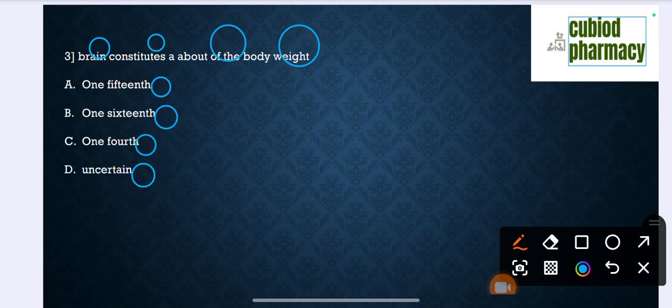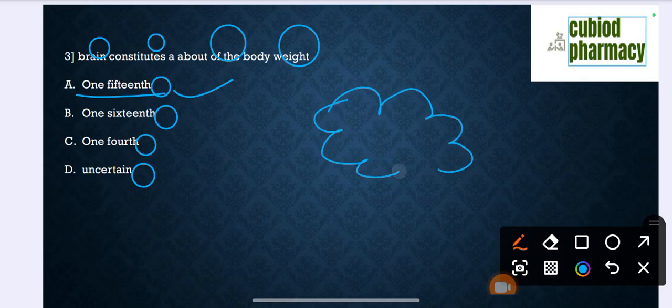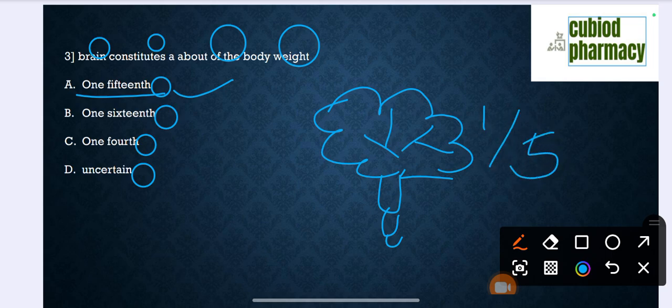The correct option is 1 by 15th. Basically, the brain is about 1 by 15th of the body weight, within the cranial cavity. So the correct option is option A.